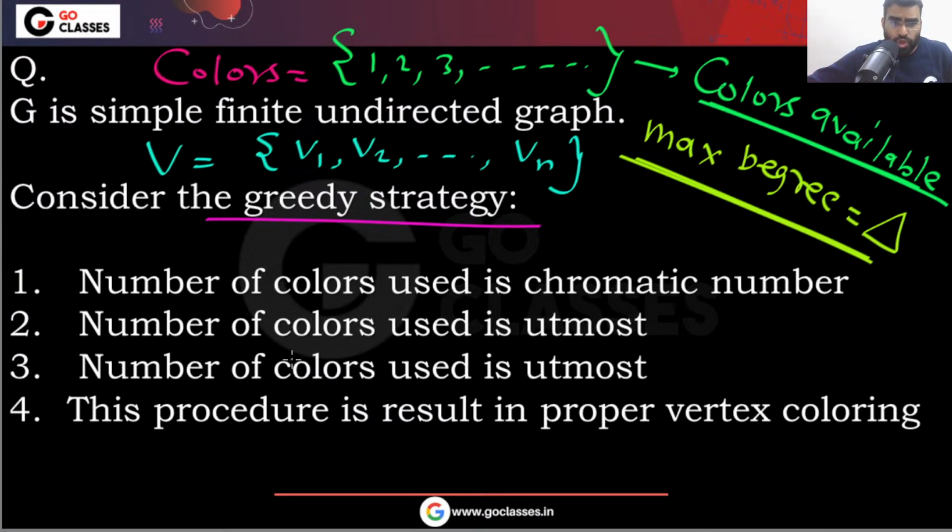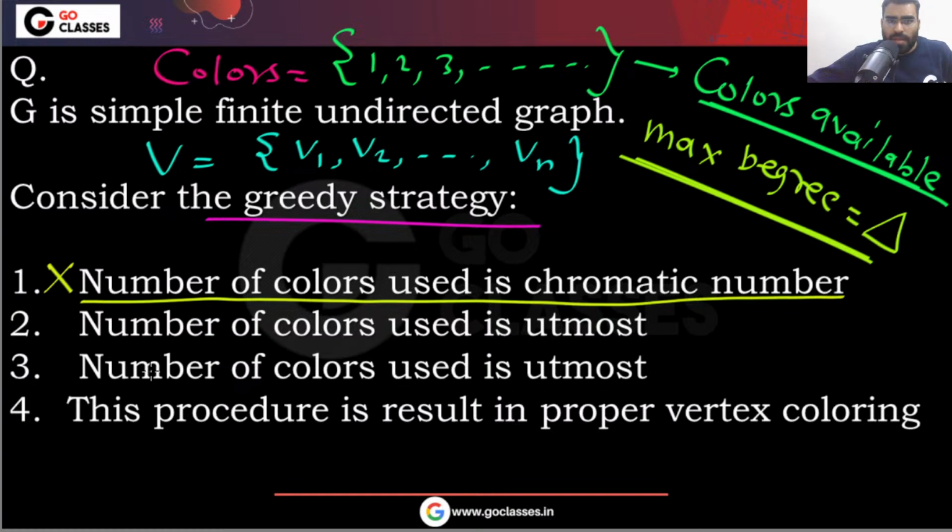In the graph coloring video, I told about this greedy strategy, and that this will not necessarily give the chromatic number.